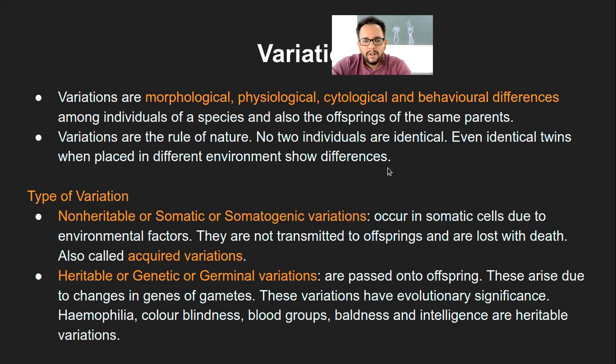Yeah. So now there are two different types of variations, called non-heritable and heritable. Non-heritable, you can simply imagine, are not carried over across generations, and are also called somatic, which happens in the somatic cells, or somatogenic variations. So they occur in the somatic cells due to environmental factors, and these are the non-heritable variations. They are not transmitted to offspring and are lost with the death of that particular individual.